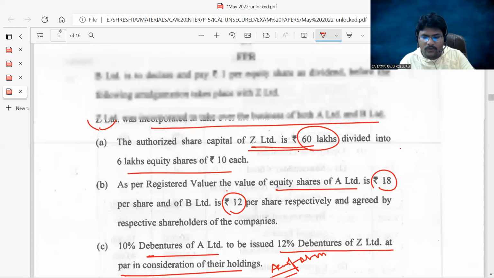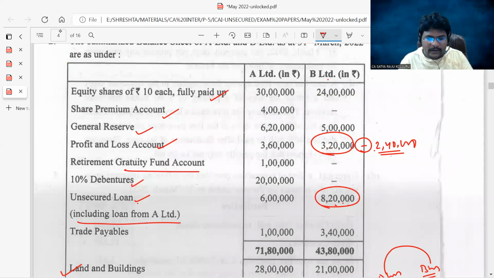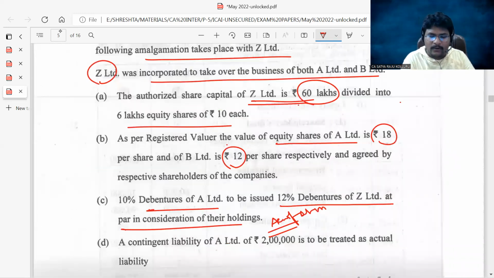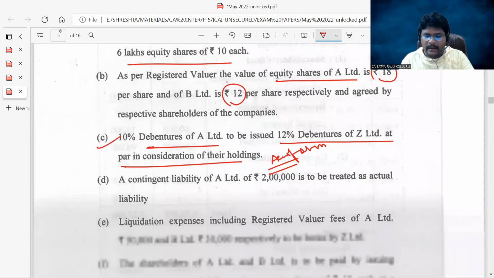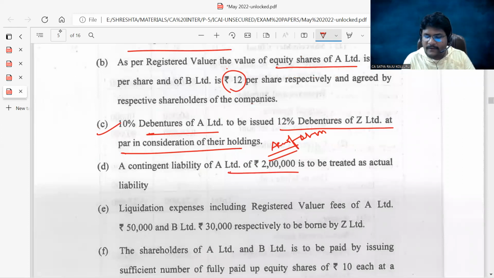Now, if you observe in A Limited's books, debentures are there. At which price these are acquired by the purchasing company is given through point number C. A contingent liability of A Limited of 2 lakhs is to be treated as an actual liability. Now you should also consider this liability is taken over by the purchasing company.